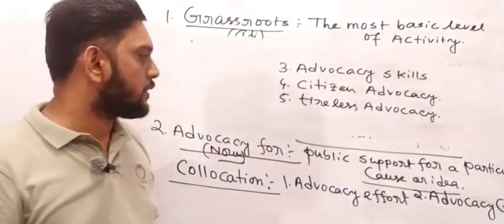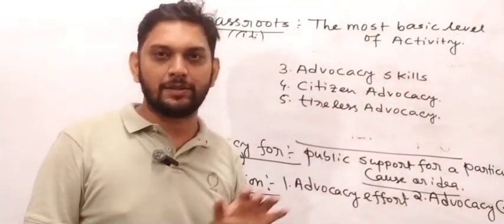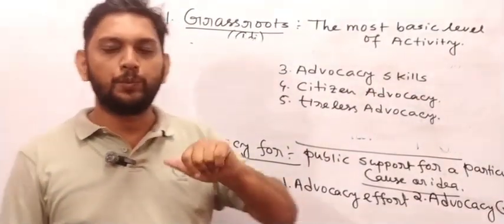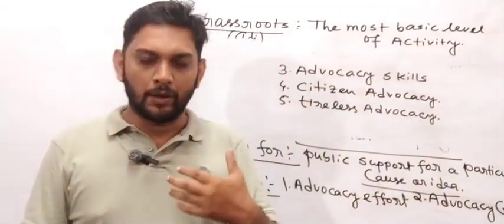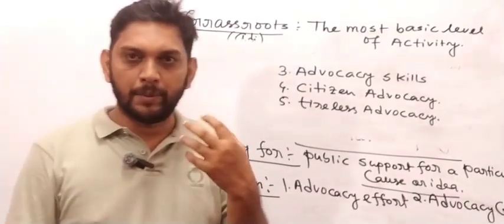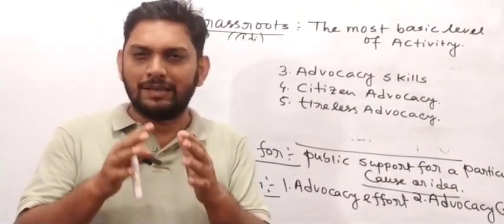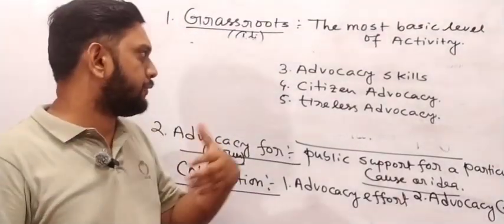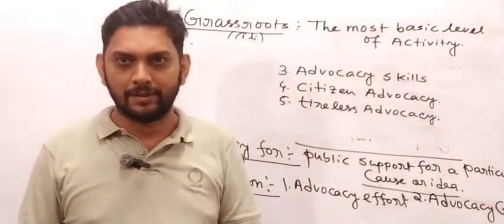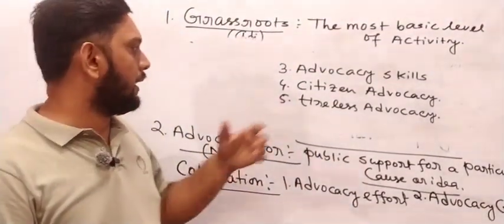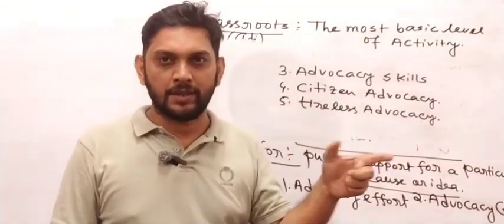Got my point? Third one is advocacy skills: good communication skill is required for developing advocacy skills. And next one is citizen advocacy.